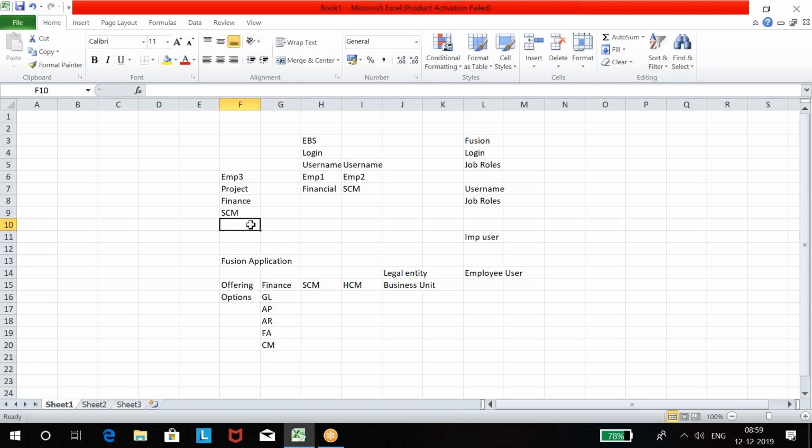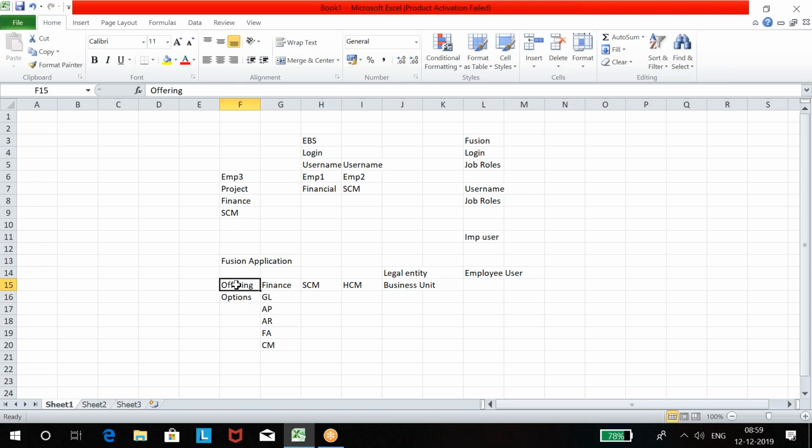All these options I'm going to train you, but the finance offering you're going to learn. And the implementation project is only for setups. It is not for day-to-day work. I mean, if you want to create an invoice or process a payment, that can be done from the other projects. Implementation projects we create only for setups. That's why we call it an implementation project, because it is provided only for setup. Only in an implementation project can you enable your offering, no one else.